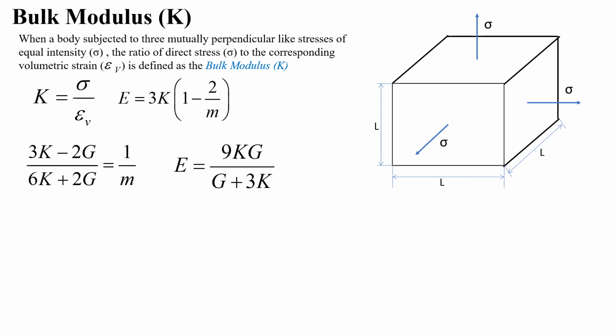One more equation: (3K − 2G)/(6K + 2G) = 1/m. And one more relationship between E, G and K: E = 9KG/(G + 3K).